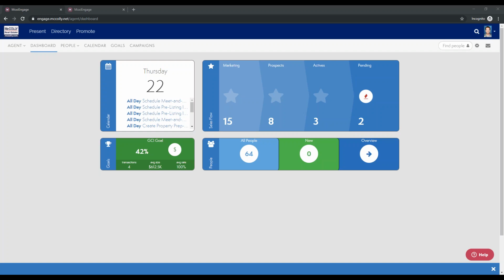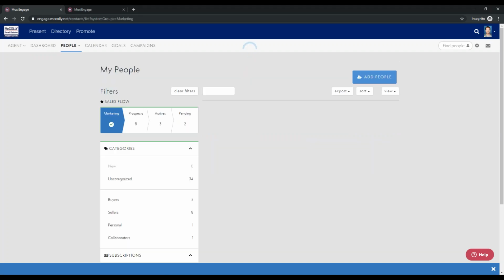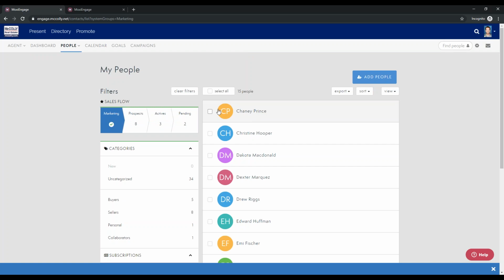This is the dashboard. What we're going to start with today is just our touch points. And this is going to be both our neighborhood news and our listing announcements. And to navigate to that, we're going to start by getting to a contact. So I'm just going to click through here into the sales flow and click on one of these contact cards. So we have our contact here, Cheney Prince. So let's go ahead and dive in here.